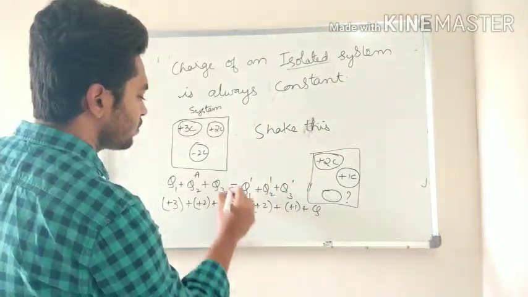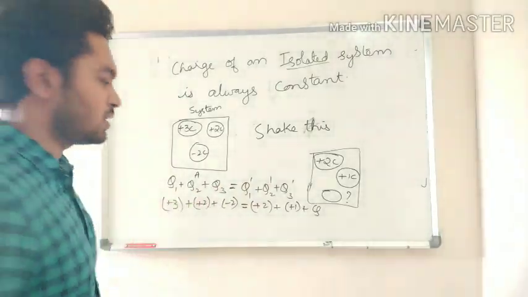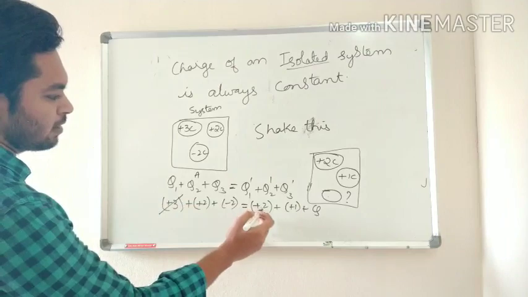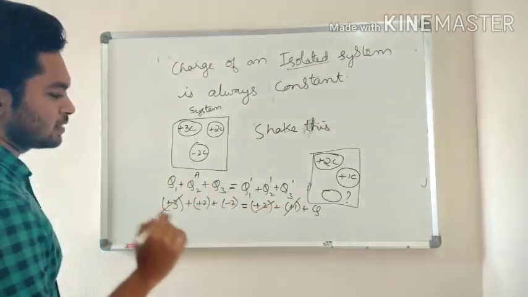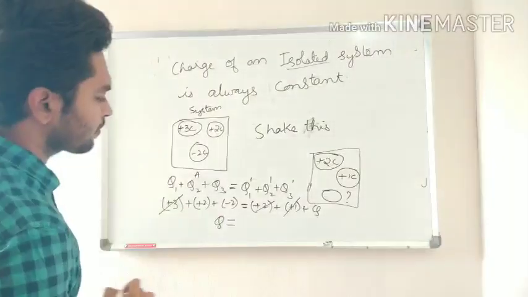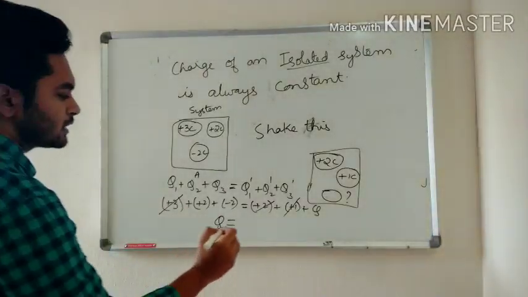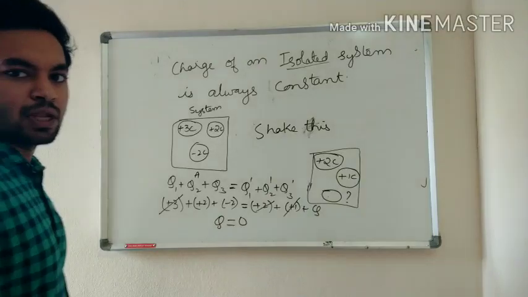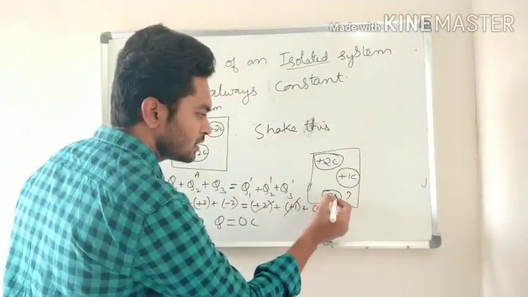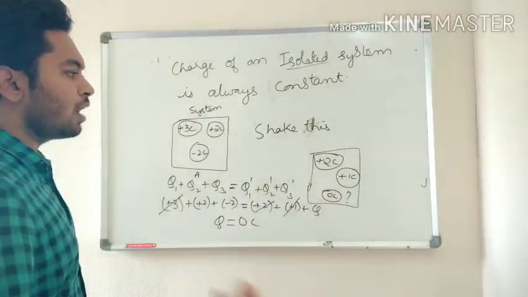Now I'll show how it is constant. Here we have plus 3, and 2 plus 1 is 3, cancel. What is remaining? Q is equal to 0 coulomb. Now the charge of this is 0 coulomb. What do you observe from this?